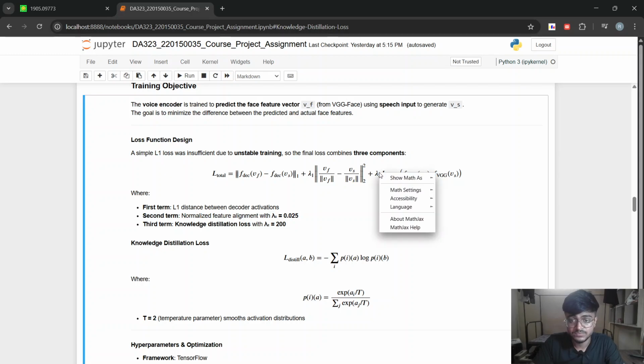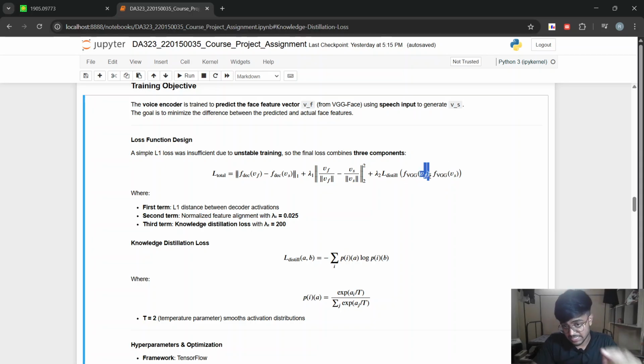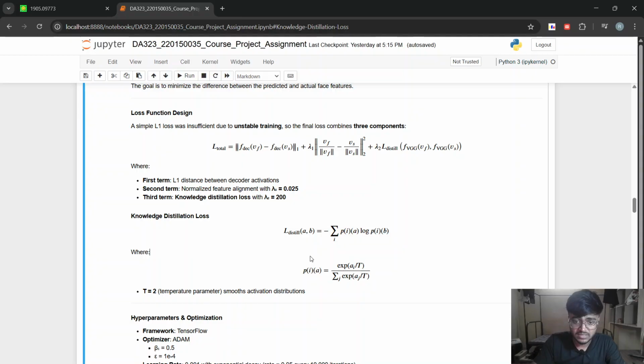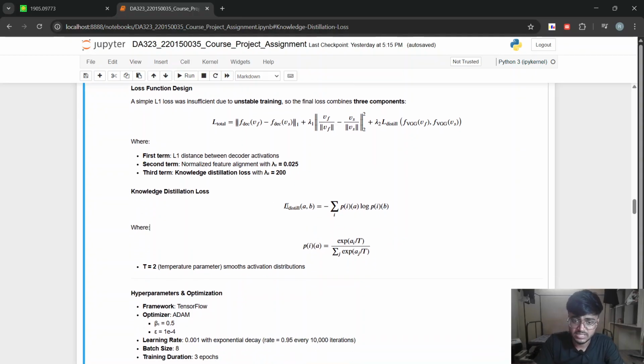And the third term is calculating some sort of knowledge distillation loss. FVGG and FVGG represent the feature vectors that we get after passing the encoded facial feature and the speech feature through the VGGNet, and then we apply the knowledge distillation. This is the formula for the knowledge distillation.